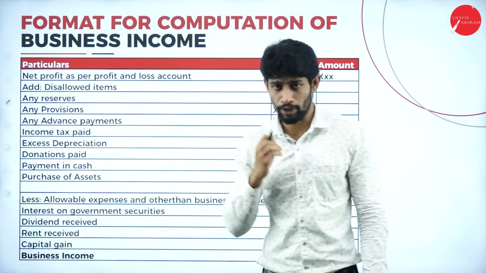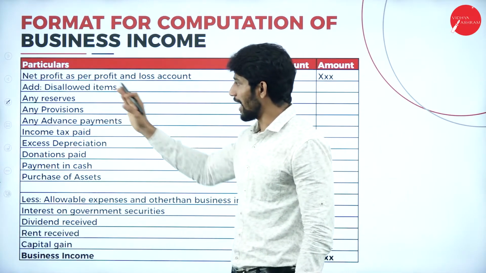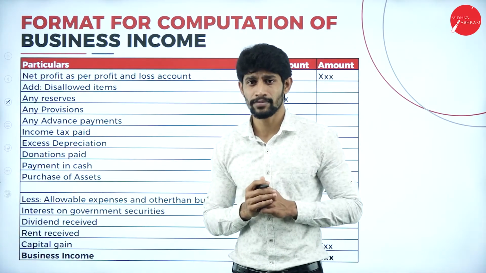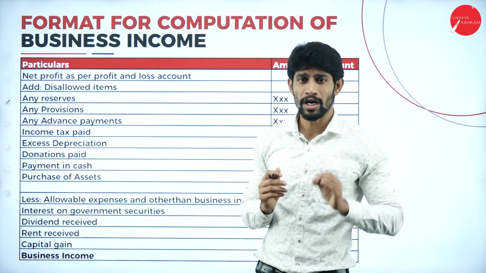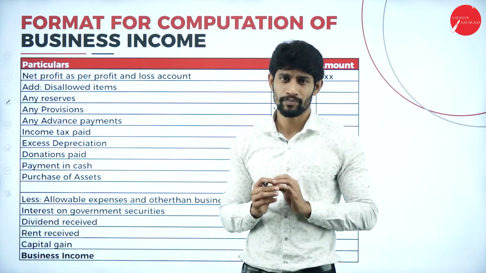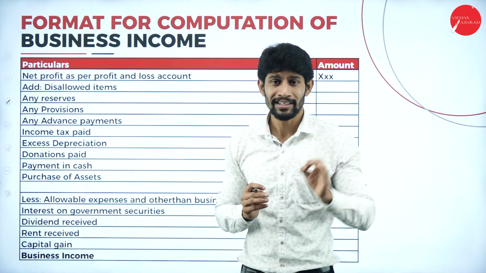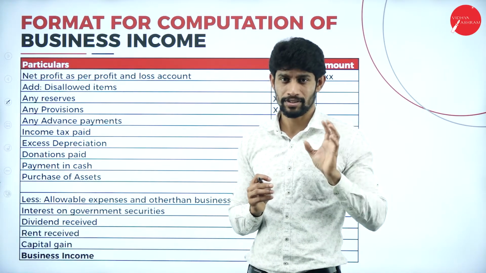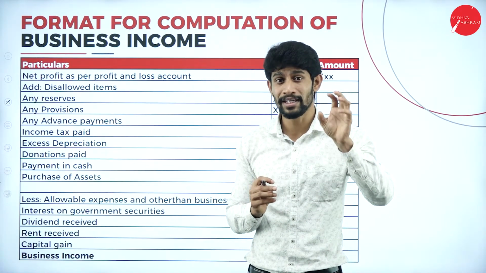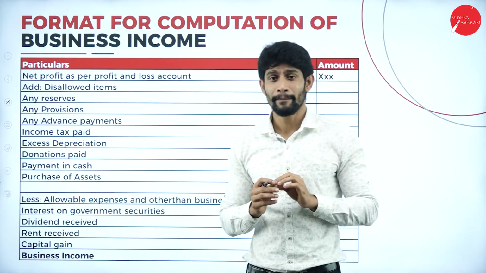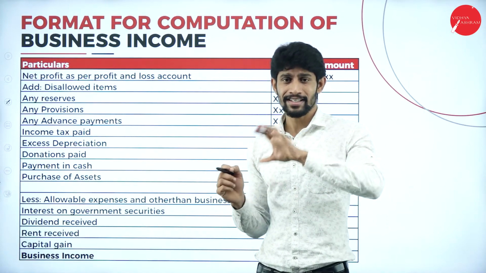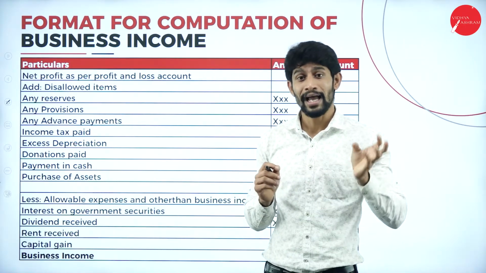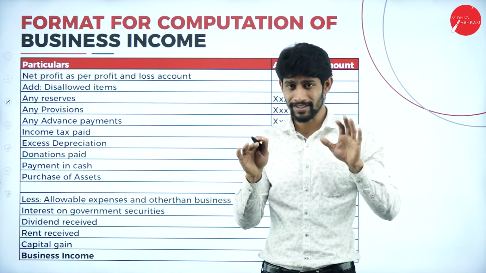Next, to the net profit you are supposed to add disallowed items. What are disallowed items? They are items which are not supposed to be taken on the debit side of the P&L account, that is, as expenditures. But the assessee, in order to reduce the profit, shows some other expenditures as business expenditures on the debit side, though they are not actually business expenditures.